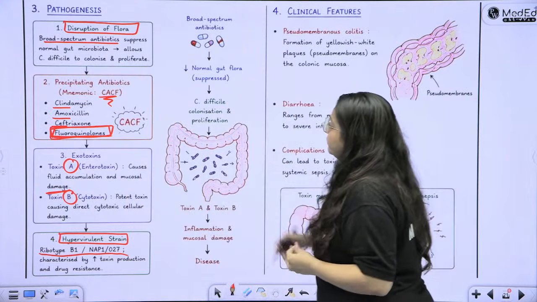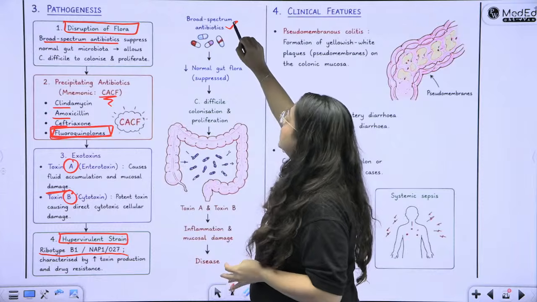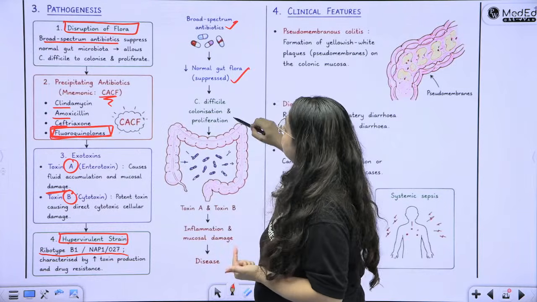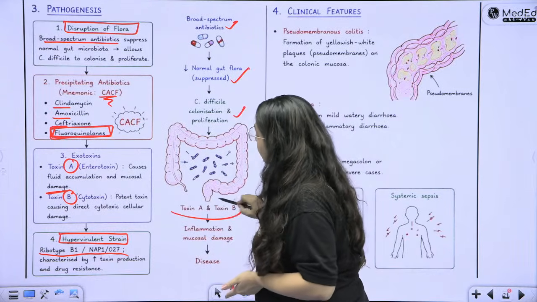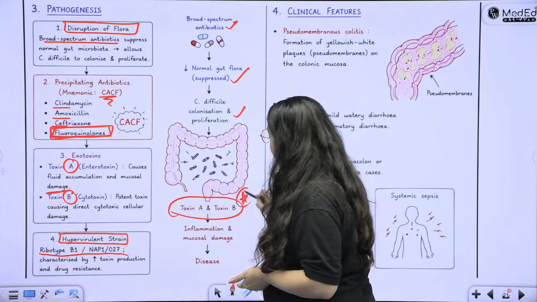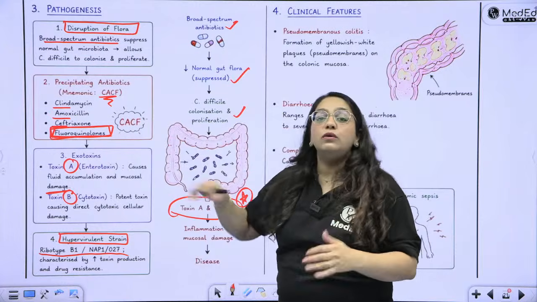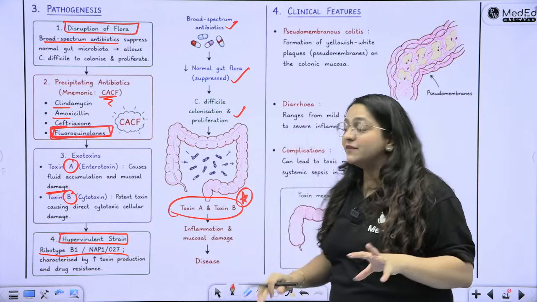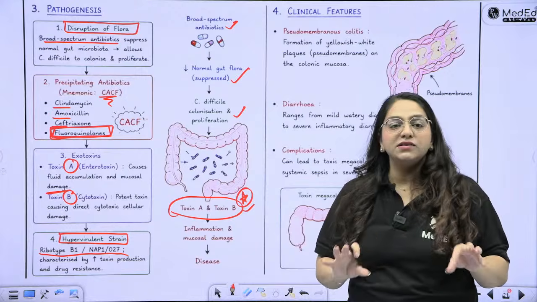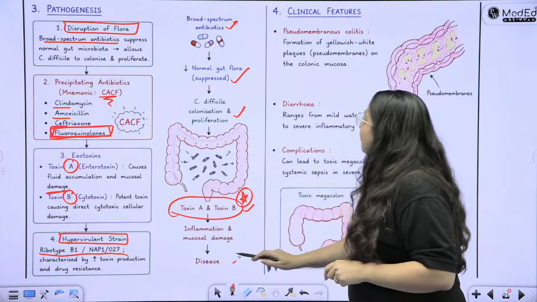Okay? So broad spectrum antibiotics depress normal gut flora, then C. difficile colonization, then toxin A and toxin B production. This is the most important step of pathogenesis because just colonization is not going to amount to anything. Until and unless C. difficile produces these toxins, nothing is going to happen. Okay, so now there will be disease.